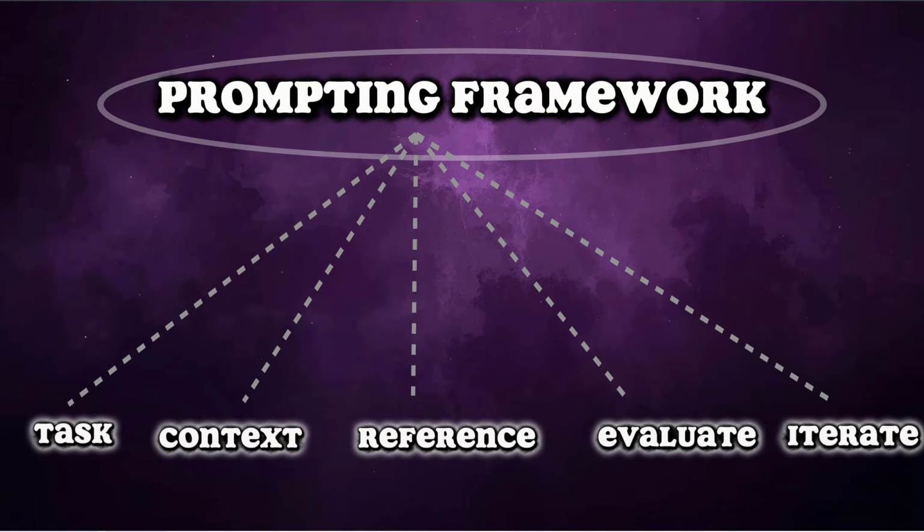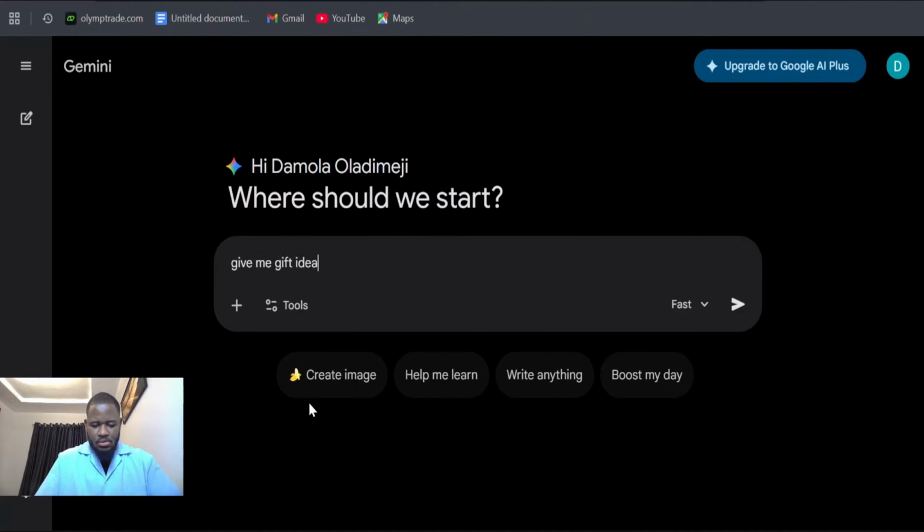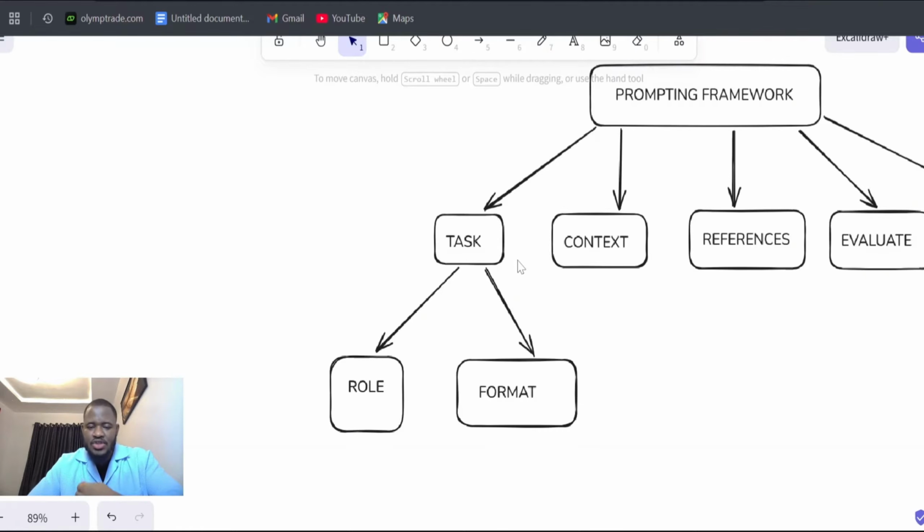Now, to have a very good understanding of this, let's use a scenario. So let's say my mom's birthday was coming up. Now, a beginner or someone that is not good at writing prompts will give a prompt like this. However, a power user will write a task like this. So the task has two extra components that enable you to get a much better output from this AI.